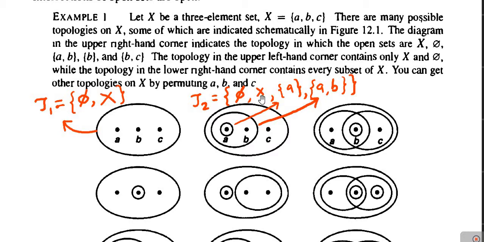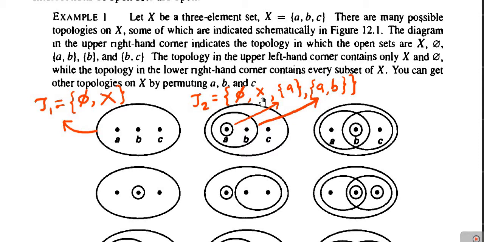Then the second condition: it contains the union of any number of elements from tau2. If we take the union of phi with any set, then it is equal to that set. For example, union of phi with A is the singleton set A, which is already present here. Union of phi with X is X, and union of phi with the 2-point set A, B is the 2-point set A, B, both already present.